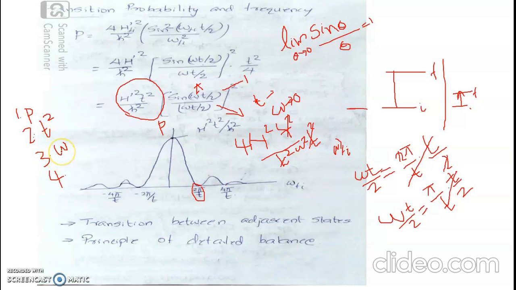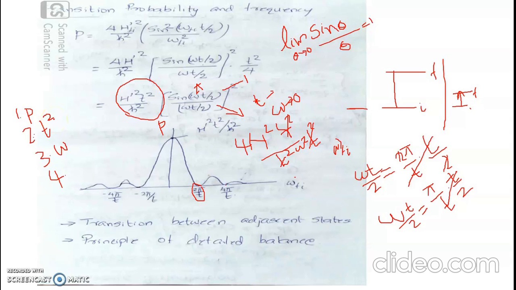Now, the second point: as the frequency difference or energy difference increases, the probability for transition is found to be falling. And the probability for transition corresponding to a frequency difference of pi by t is found to be independent of time. It is a constant independent of time, unlike the probability for no transition. Probability for no transition is proportional to the square of time.